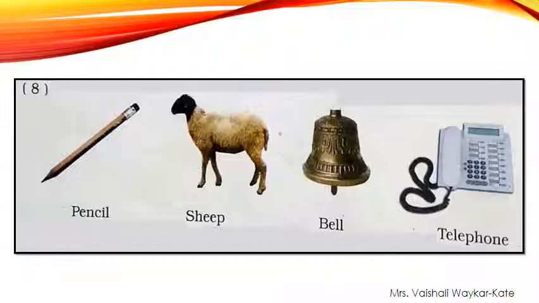Is it telephone? Is it walk? Is it grow? No. Is it bell? No. The living thing is sheep. So we are going to cross out the picture that is sheep, because only this is a living thing. Pencil, bell and telephone, these three are non-living things. So put a cross on only sheep.